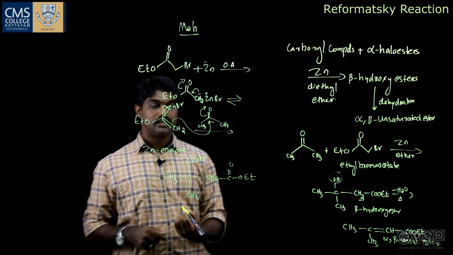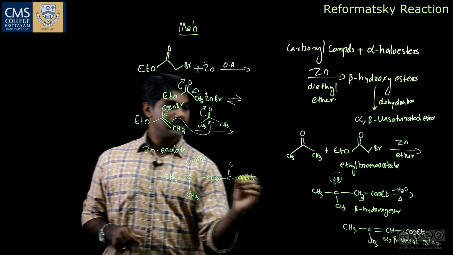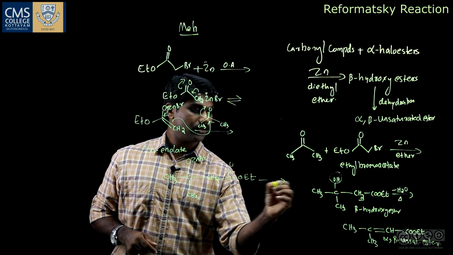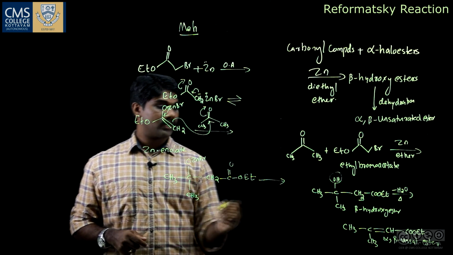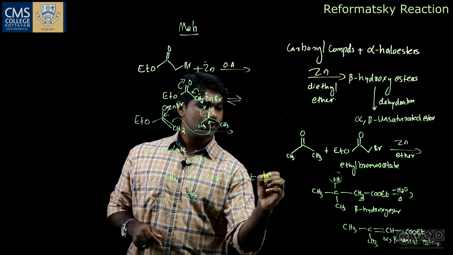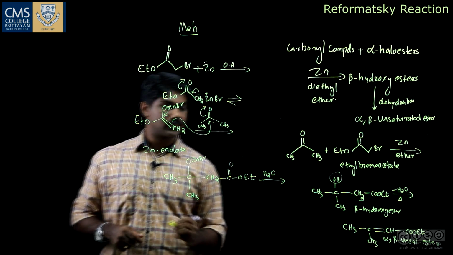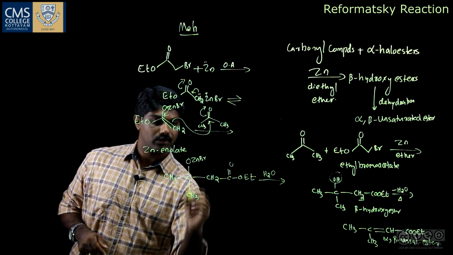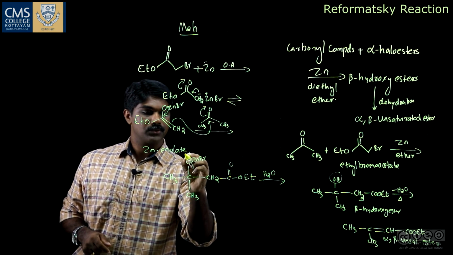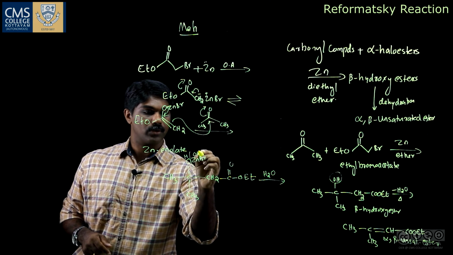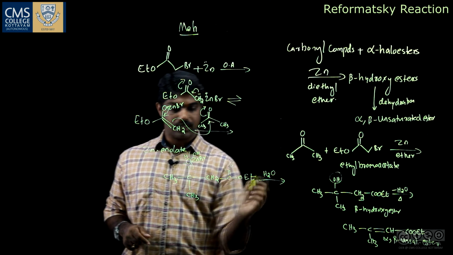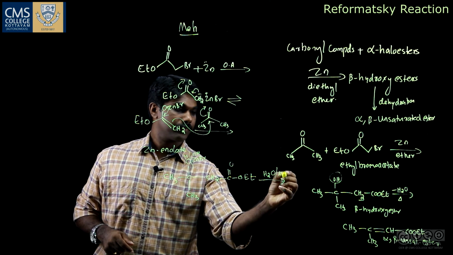So this is the product formed, and during workup we add water. So it undergoes hydrolysis to get one hydrogen here and OH here. So this is acidic hydrolysis.